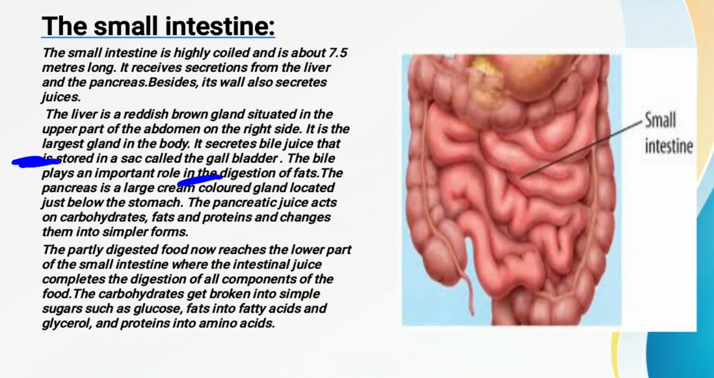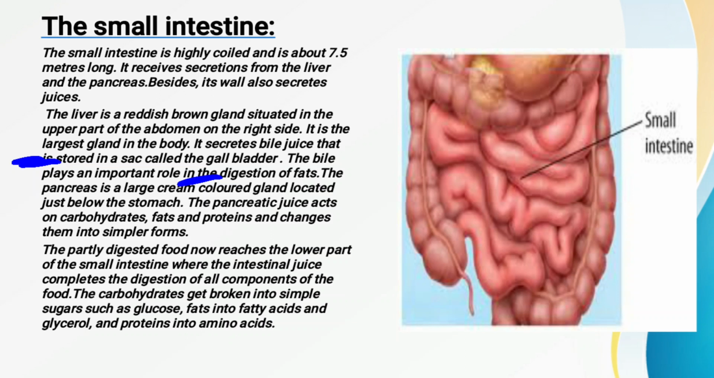Now the small intestine secretes a kind of digestive juice, but along with it, it is also receiving secretions from other glands, mainly from the liver and the pancreas. Liver and pancreas are also important glands because they secrete a kind of juice which is very much helpful for the digestion of food.